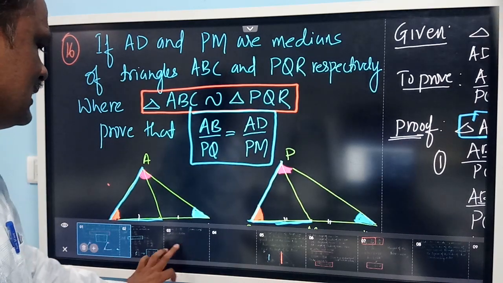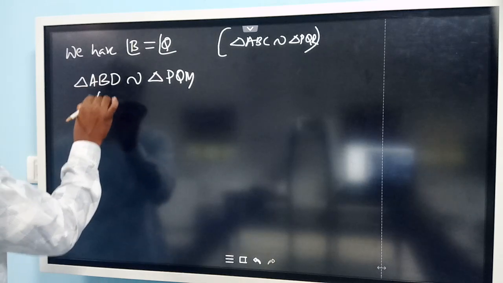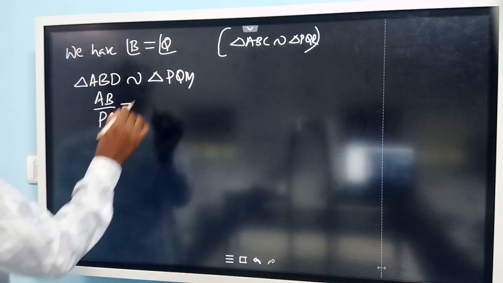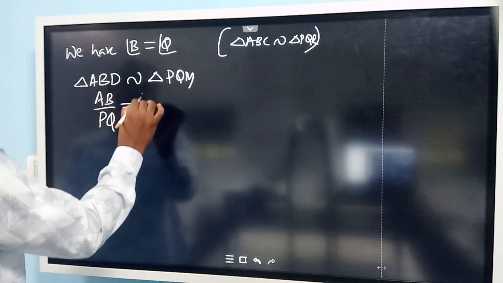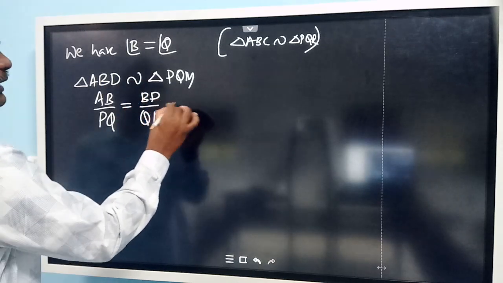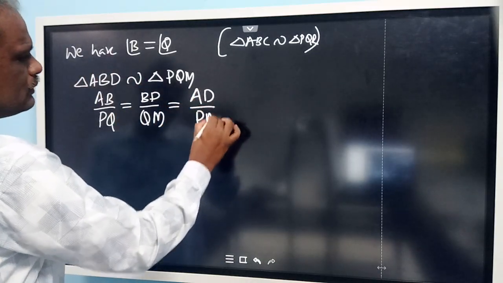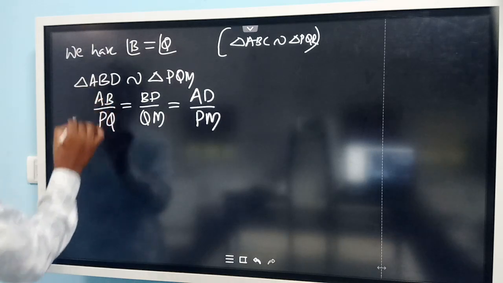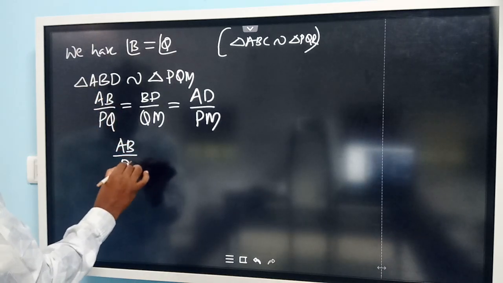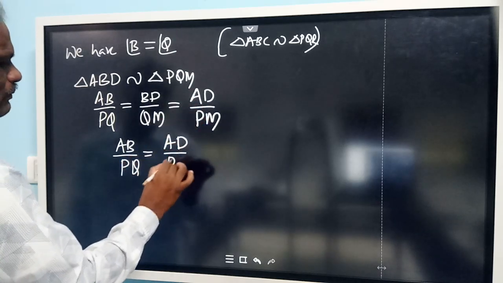If these two triangles are similar, the corresponding sides are proportional. So AB by PQ is equal to BD by QM, and it is also equal to AD by PM. AB by PQ is the ratio of sides of triangles ABC and PQR, and AD by PM is the ratio of the medians.